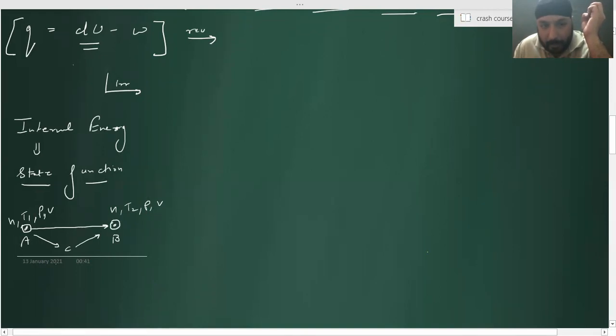Initial and final variables. The internal energy of B minus internal energy of A will be only delta U, right? So is that a state function or path function? State function. That means when I'm doing any change reversibly or irreversibly, the dU magnitude will always remain the same.